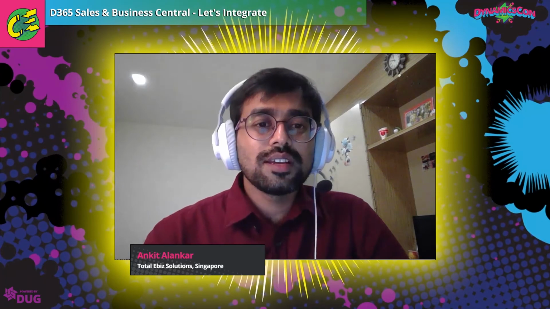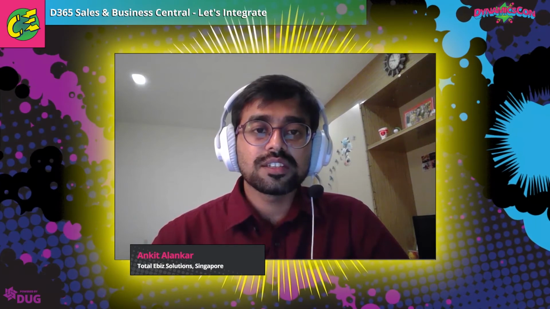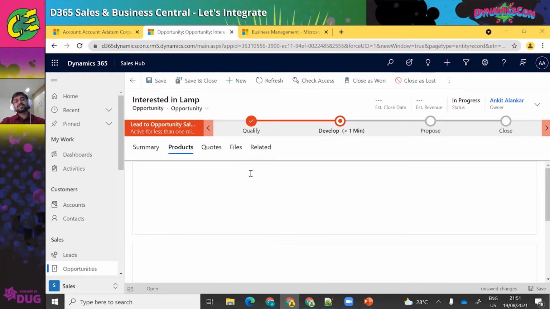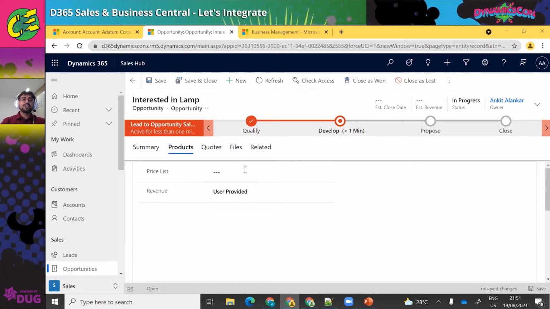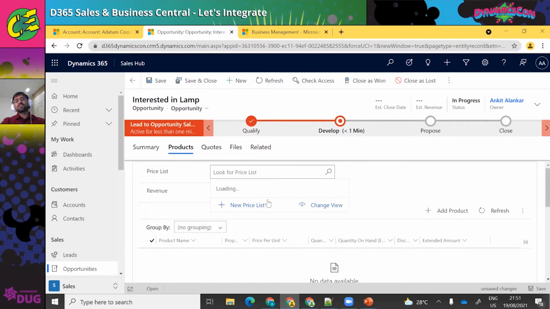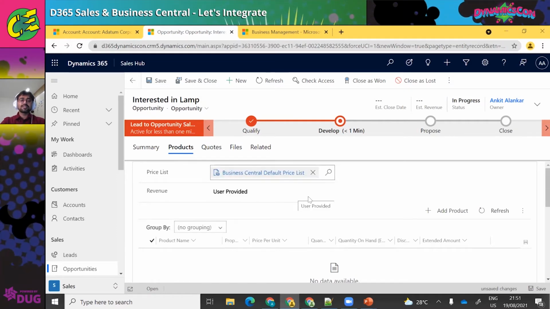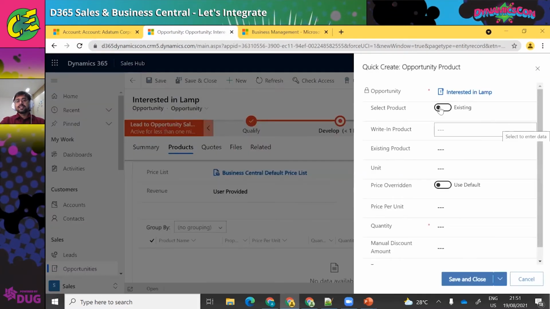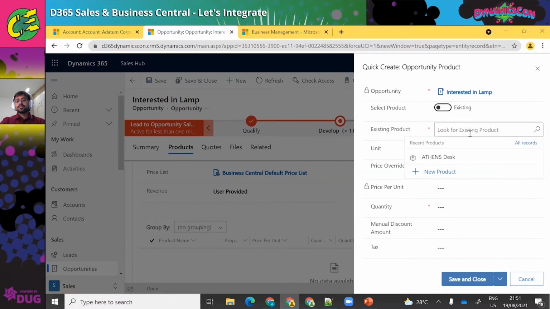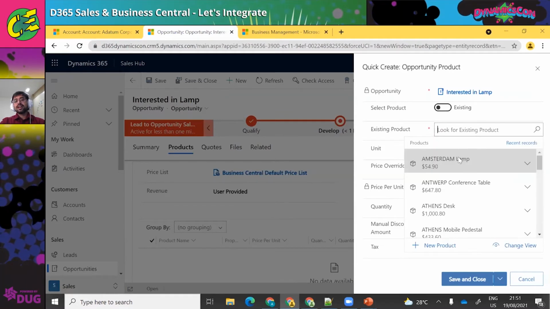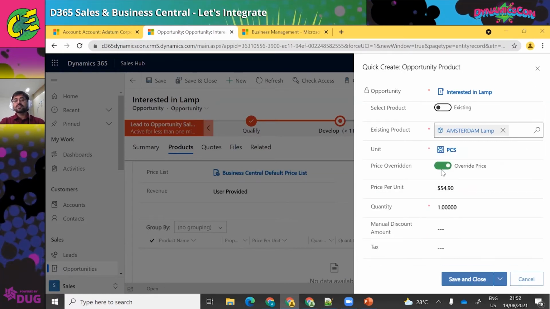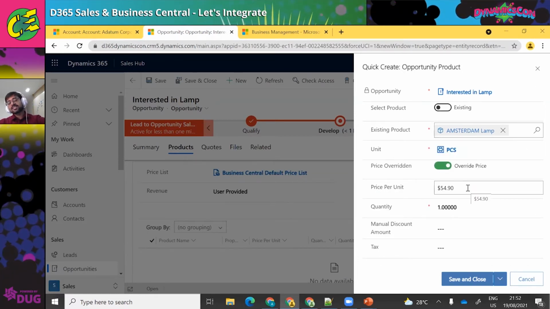Here is the opportunity. I didn't select an account, so let me select an existing account so that I can quickly show you the integration. The product he was interested in was a lamp. I select a price list that is configured. I'm using the default one, the Business Central price list. I'll add a product here, an existing product. I want to take the Amsterdam lamp, and the unit of measure and the price come automatically. You have the flexibility to override, or you can control it as per your business requirement.